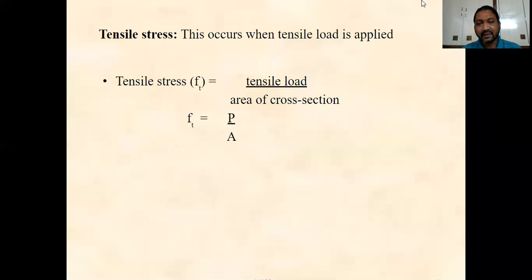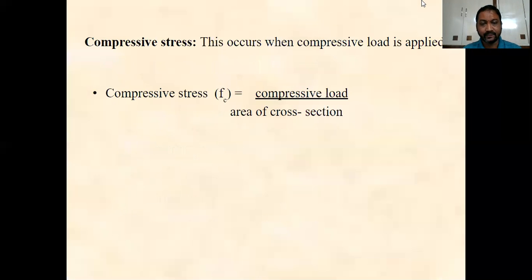The formula for the tensile stress is simply the tensile load divided by area.